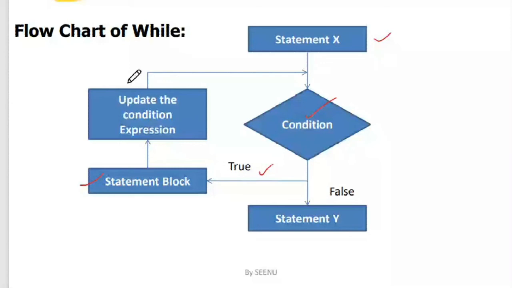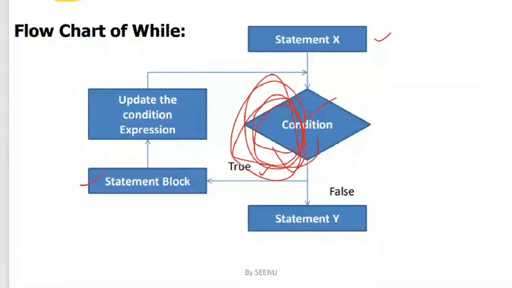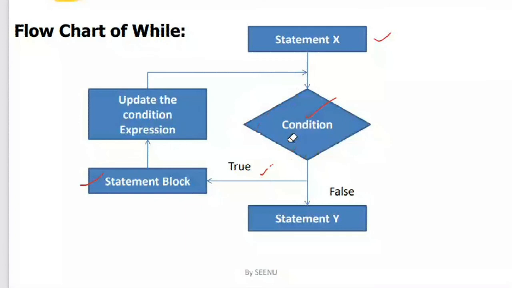So you can observe that it is looping around like this. Now when this condition becomes false, this updation of the condition expression is important, because that will actually push the condition towards being false.